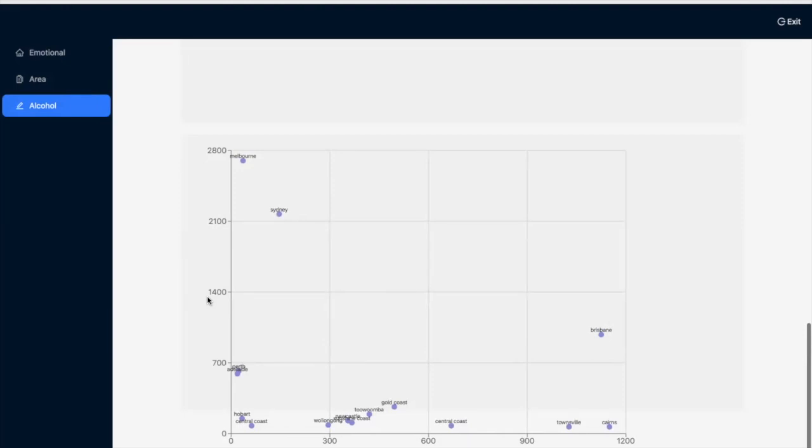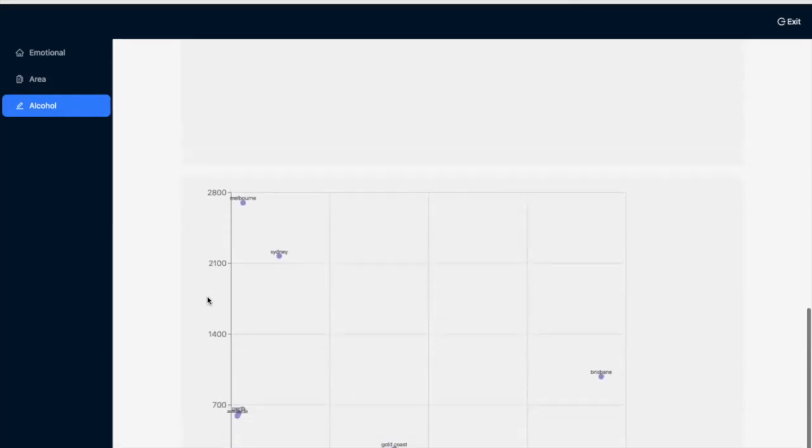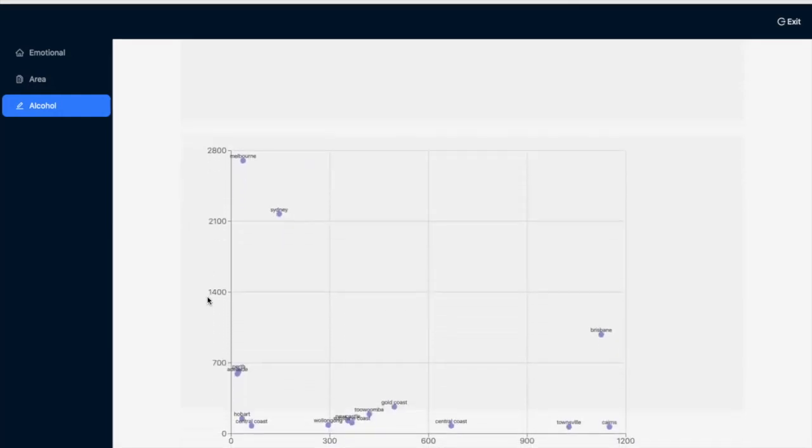So if we consider Melbourne and Sydney as two outliers, we can observe that there may be a correlation, a linear statistical relationship between unemployed people and the number of alcohol-related tweets. This pattern suggests that an increase in unemployment may correspond to a rise in the number of alcohol-related tweets in cities.